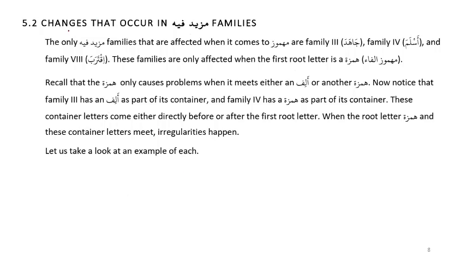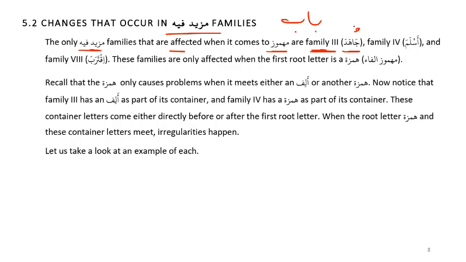So what are the changes that occur in the mazid fi families? We'll first talk about the mazid fi families, which are the different babs, and then we'll talk about the changes that happen in mujarrad, salati mujarrad verbs. The only mazid fi families that are affected when it comes to mahmuz are family 3, like jahada. What's the example that we've discussed here?